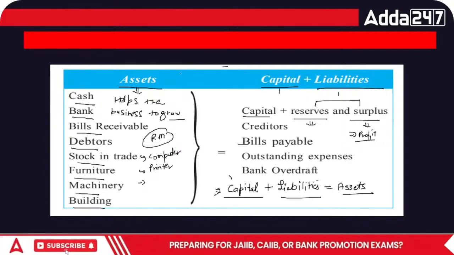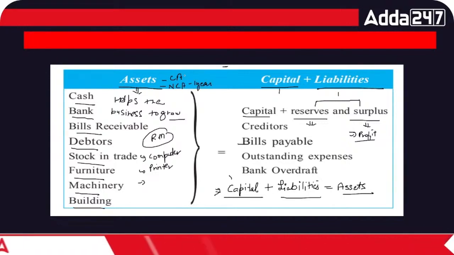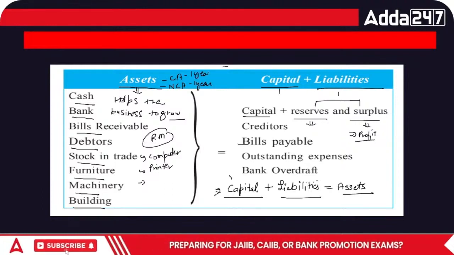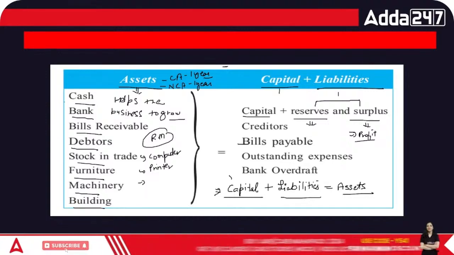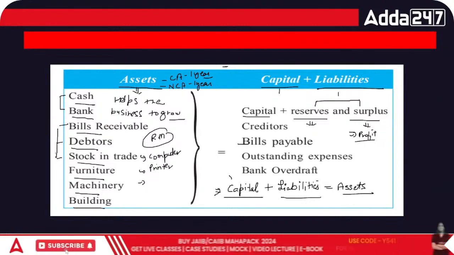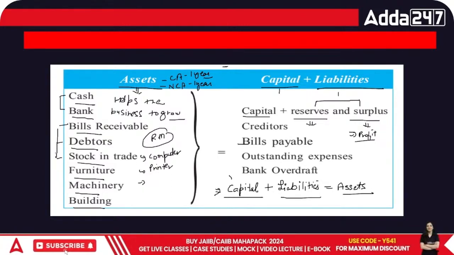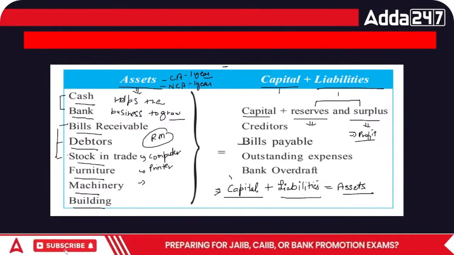In the same way, assets can be long term and short term, so current and non-current assets. Non-current means the one which is used for more than 1 year, and current means which is converted into cash within less than 1 year. Cash and bank balance are already included, but bills receivable, debtors, and stock in trade will be converted into cash within a period of less than 1 year or one operating cycle, whichever is longer.